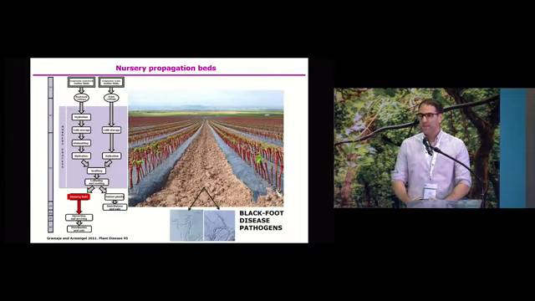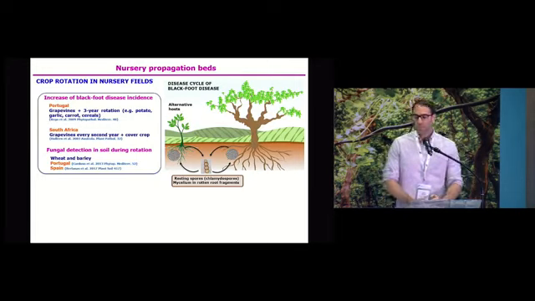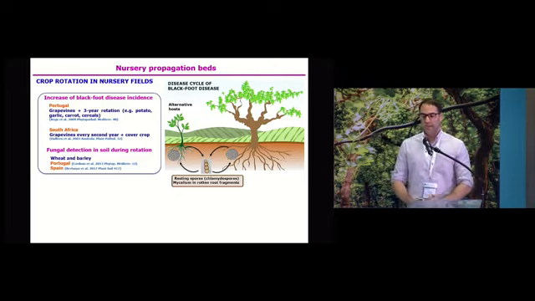The next step is the nursery field. The nursery field is a potential inoculum source of soil-borne pathogens, specifically Blackfoot disease pathogens. Here you can see the disease cycle of these pathogens, which is quite simple. Blackfoot can infect grapevines via conidia. They can also produce resting spores, chlamydospores, that allow them to survive for a long period of time.